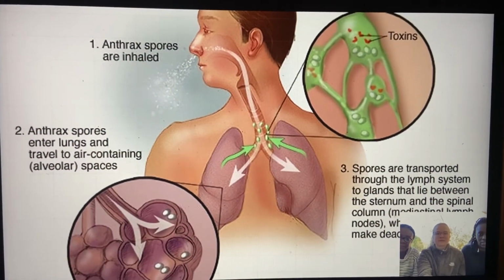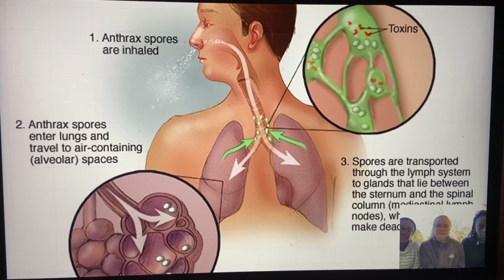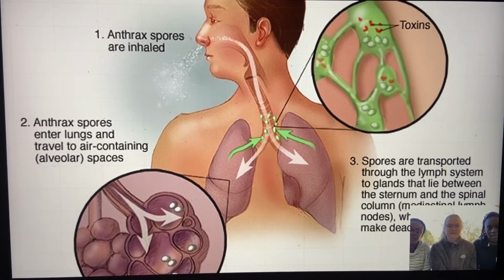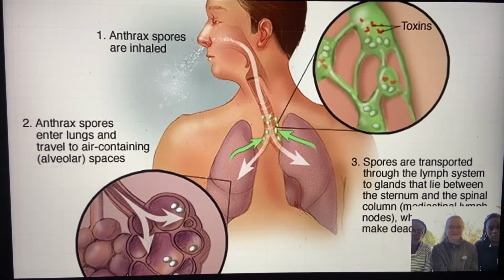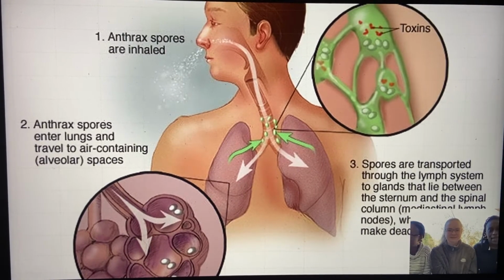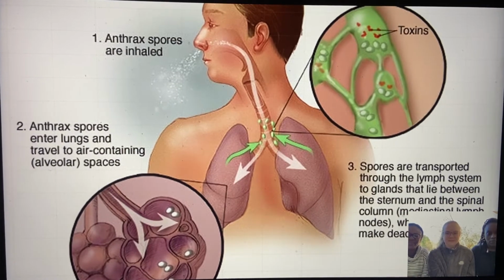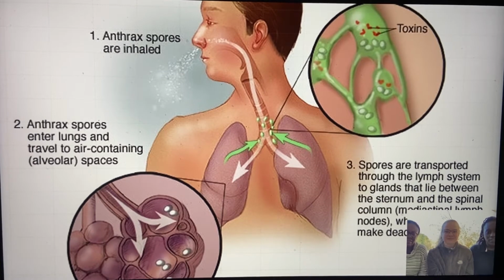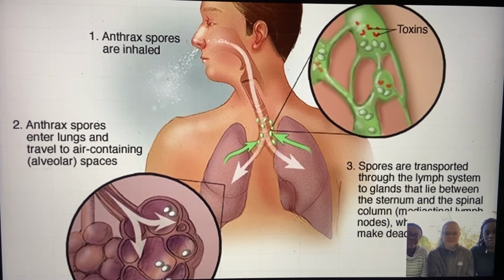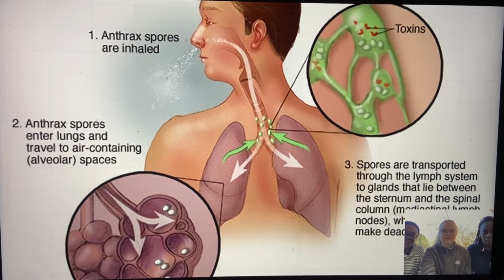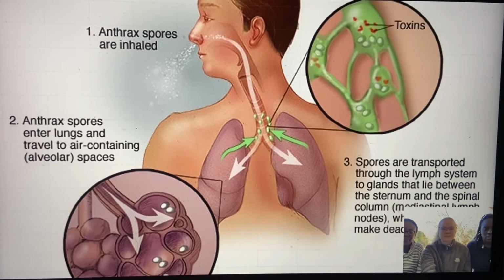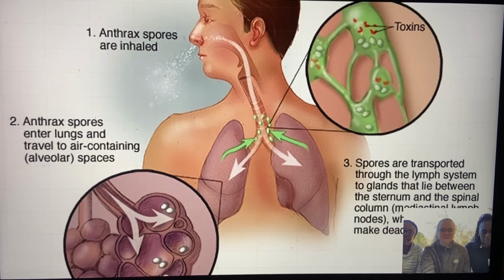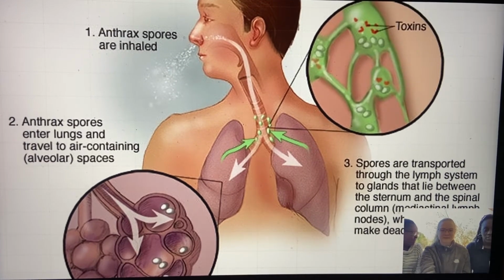According to the CDC, it can also be contracted by breathing in spores, eating or drinking things contaminated with spores, or getting spores in an open wound. Anthrax is contracted depending on your line of work and things you may or may not have been exposed to, such as working with infected animals or animal products, like eating raw or uncooked meat from an infected animal. You can get infected with anthrax if spores get into your body. Spores are then activated and turn into anthrax bacteria. The bacteria can then multiply, spread throughout the body, and poison the body, causing severe illness.